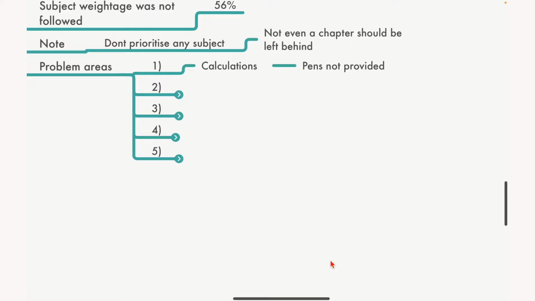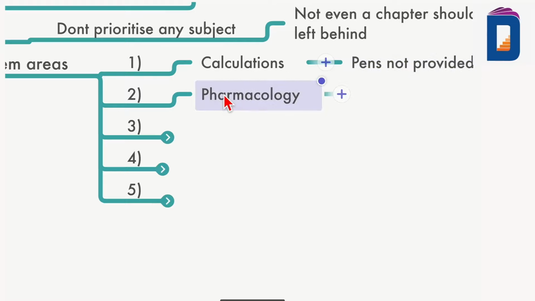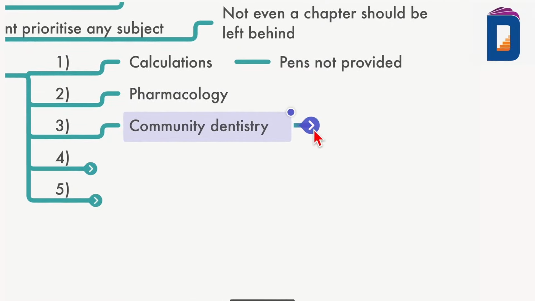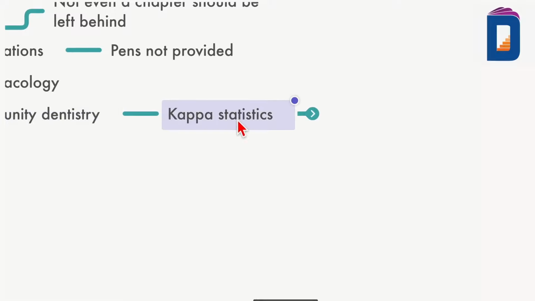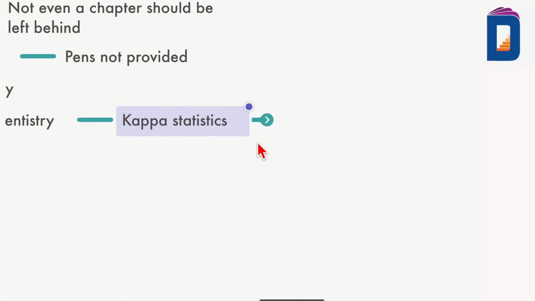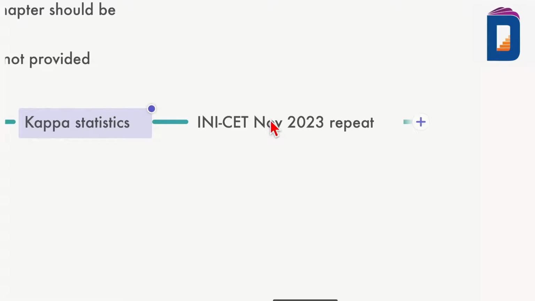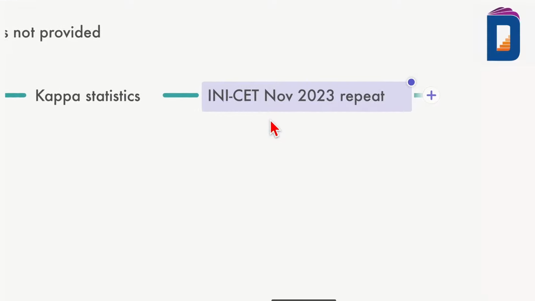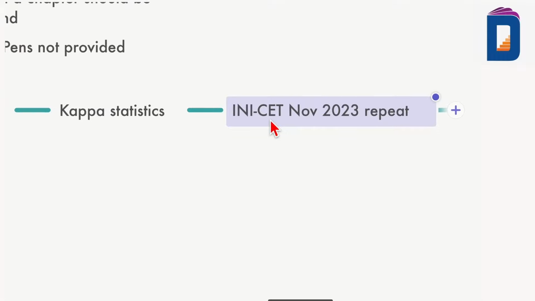So let's go to the next. Some subjects perceived to be difficult were pharmacology and community dentistry. Definitely it has to be. Now one thing which everyone said, sir, kappa statistics was problematic. I gave you the INICET November 2023 paper, remember? I told you to do those questions, must do. And exactly the same question came, but the only thing is that the value was changed. 0.8 was made 0.7.